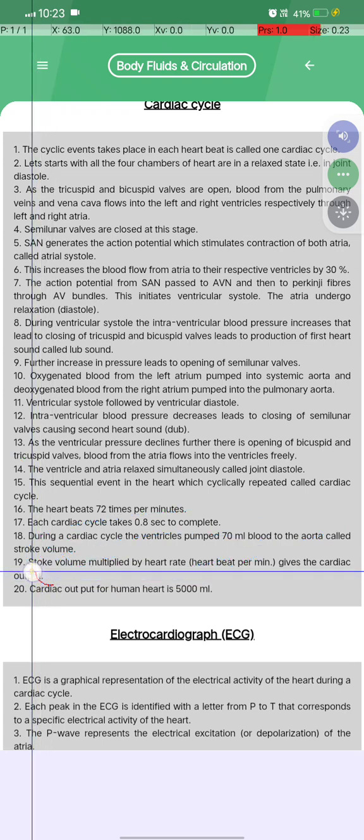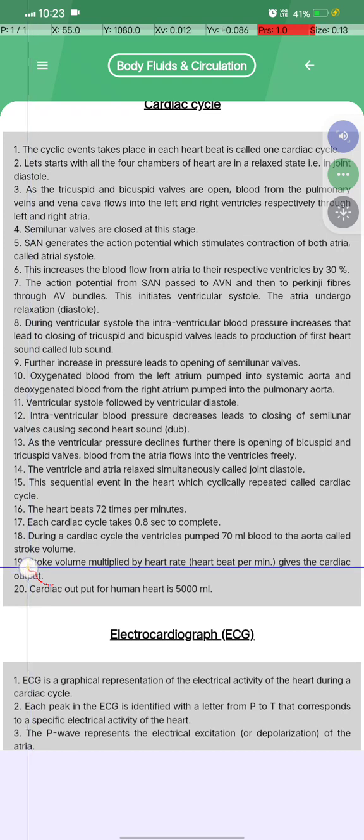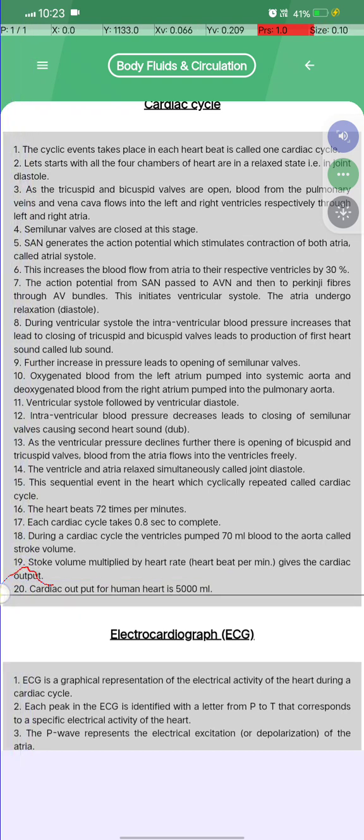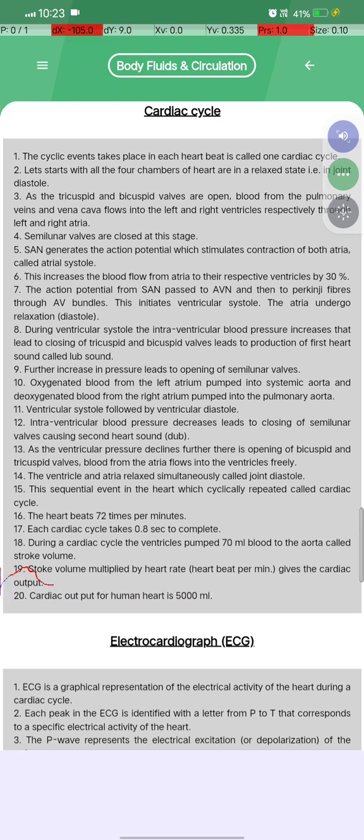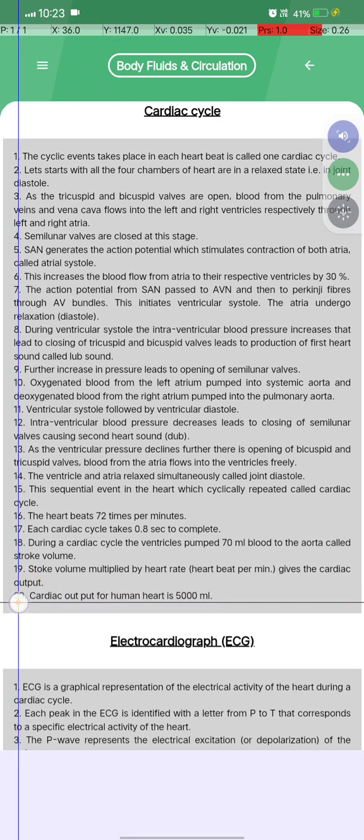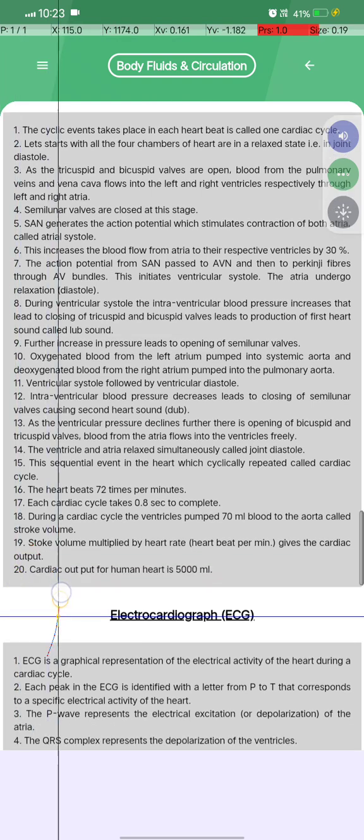Stroke volume multiplied by the heart rate, in heartbeats per minute, gives us the cardiac output, and the cardiac output from the heart is 500 ml.